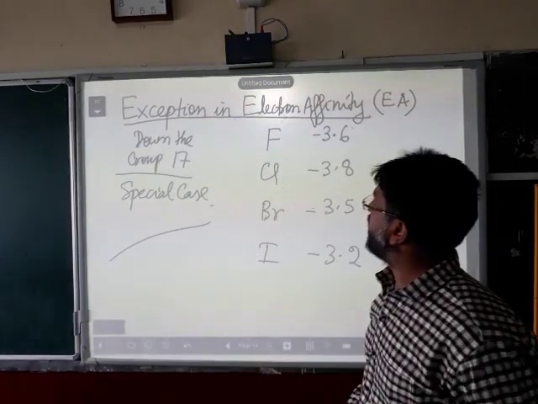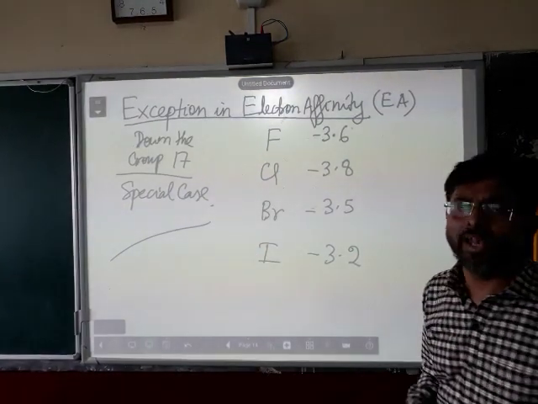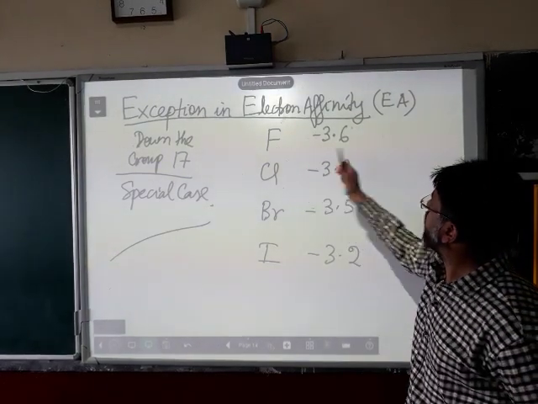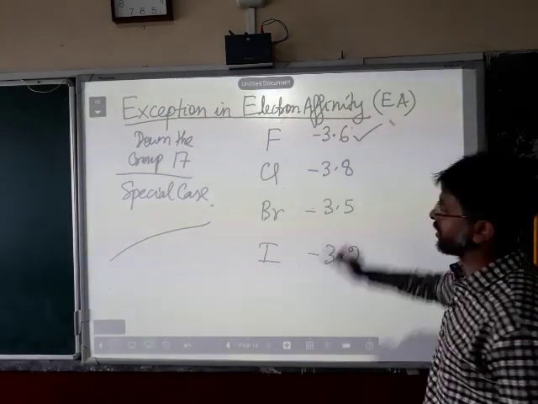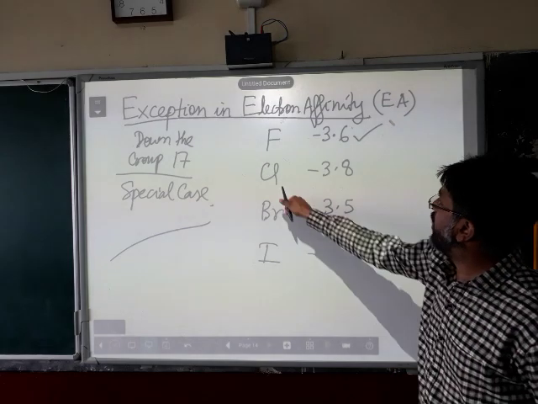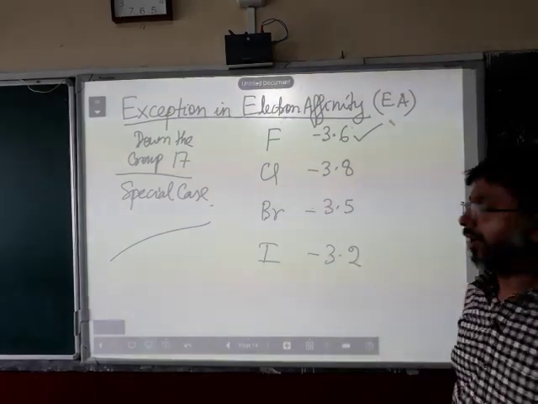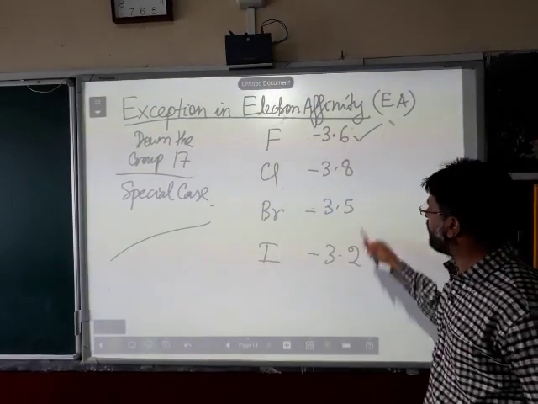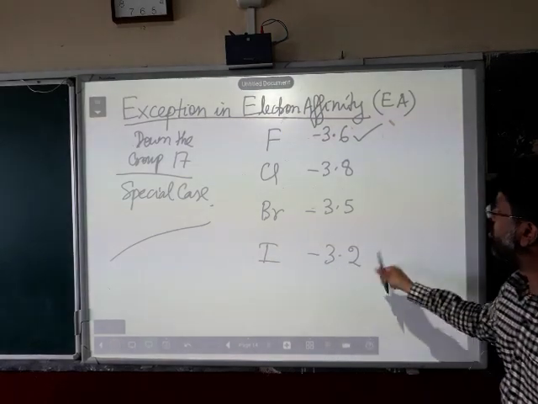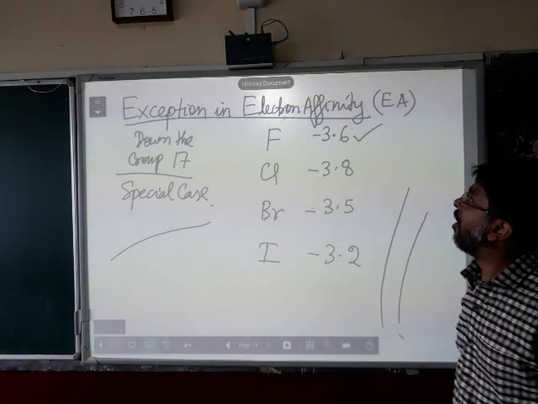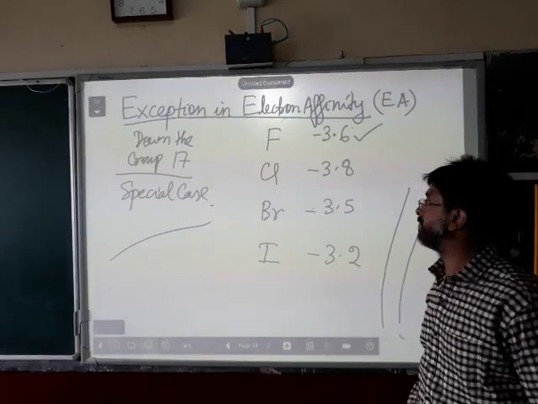Fluorine, its electron affinity value is minus 3.6. Chlorine is minus 3.8. Bromine is minus 3.5. Iodine is minus 3.2. So these are the values of electron affinity in group 17.